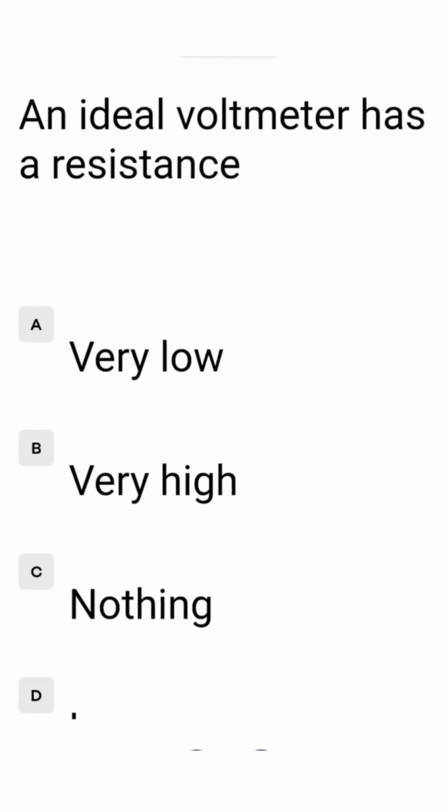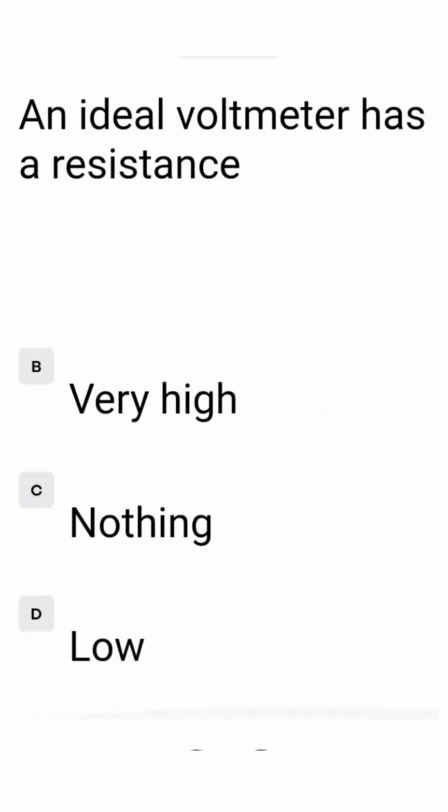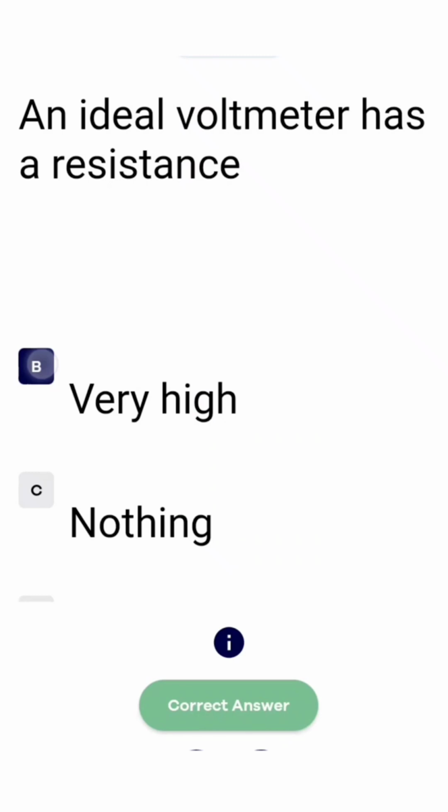An ideal voltmeter has a resistance A very low, B very high, C nothing, D low. The correct answer is very high, that is in option B. So we tick option B.